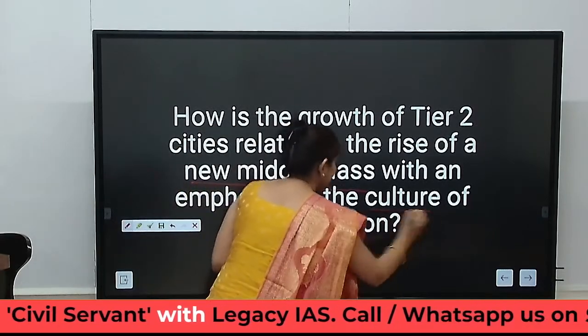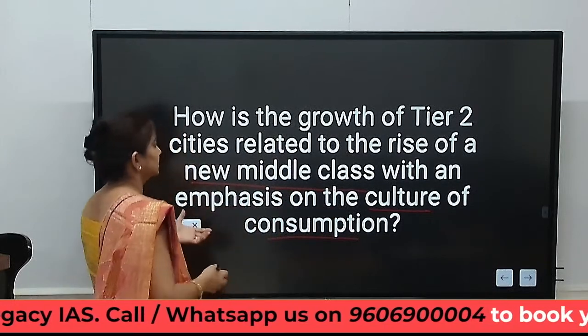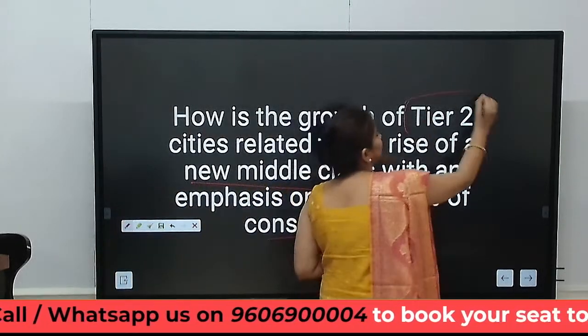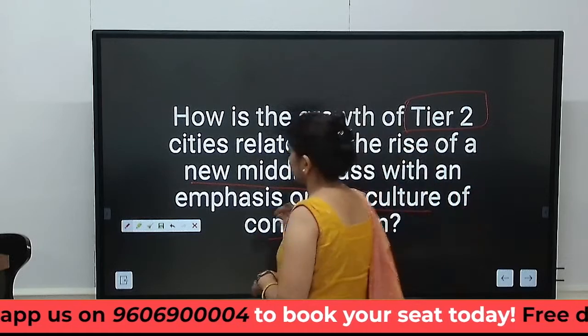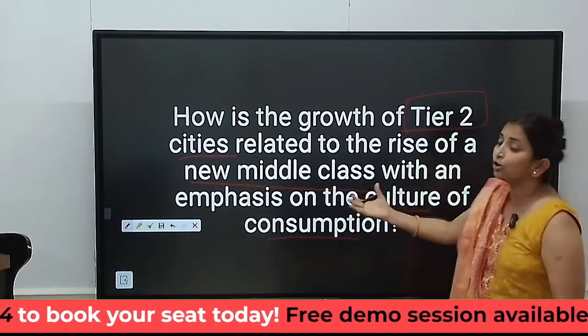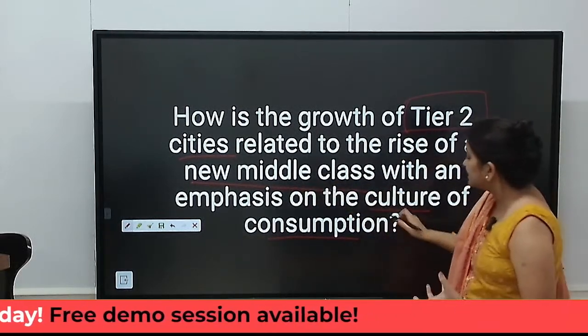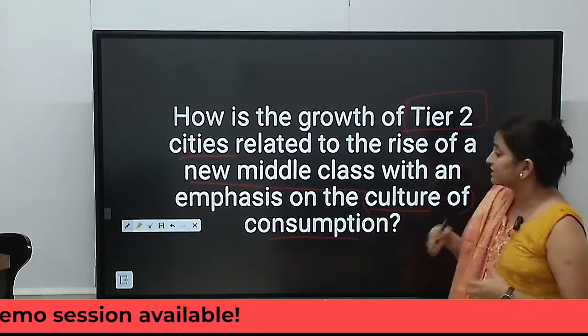In the second reading, what we need to do is basically underline the keywords. So the first keyword here is tier 1, tier 2 cities. And how these tier 2 cities are leading to growth of new middle class, and this new middle class is getting a greater culture of consumption.